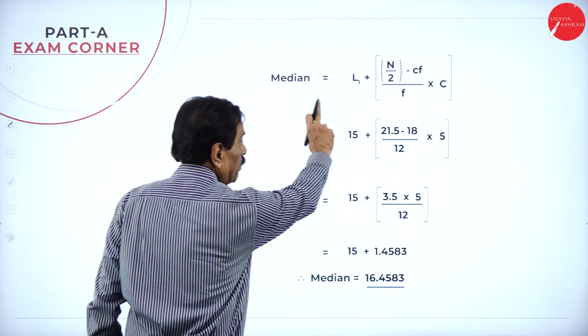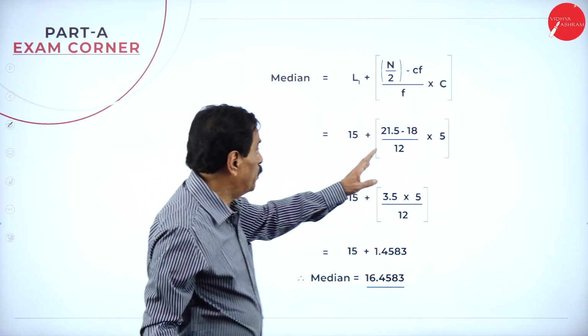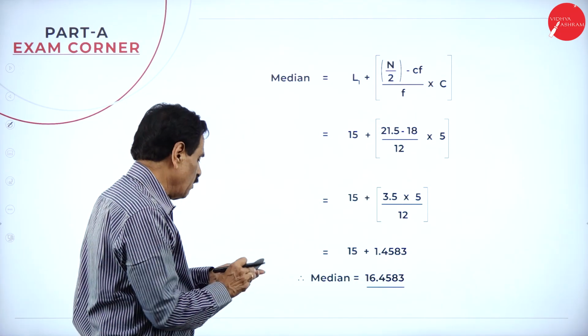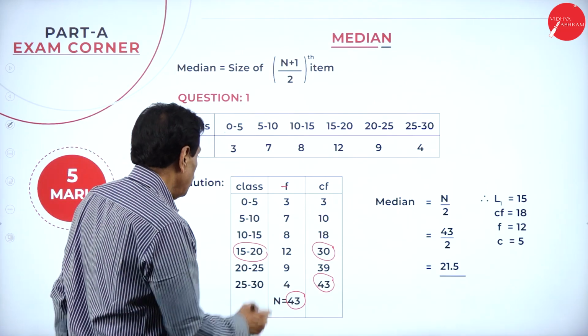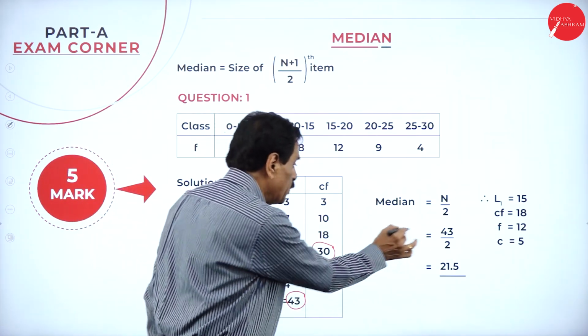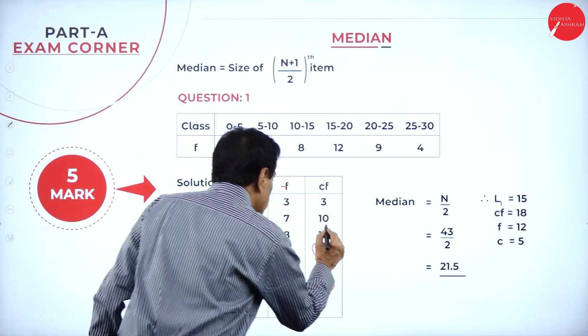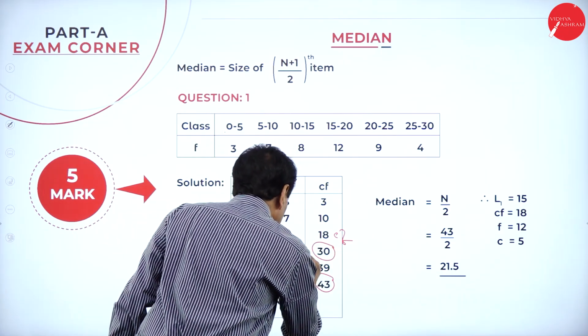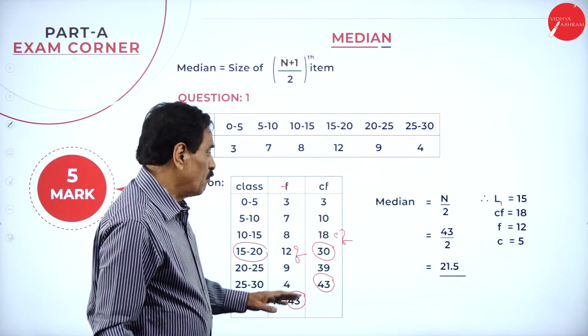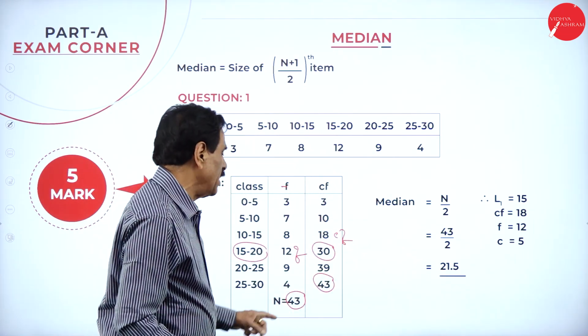Median is equal to L1 plus (n by 2 minus Cf) over F into C. I will show how it is applied. See, median, what's your L1? 15. Then n by 2 is 21.5. This is your Cf, and this is your F. The current line is your F. So find 21.5 in the Cf.